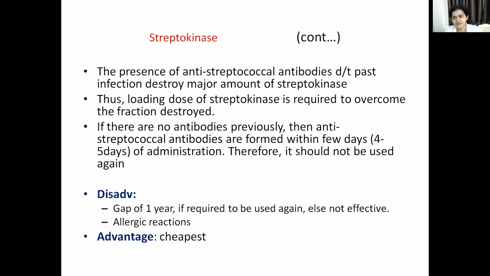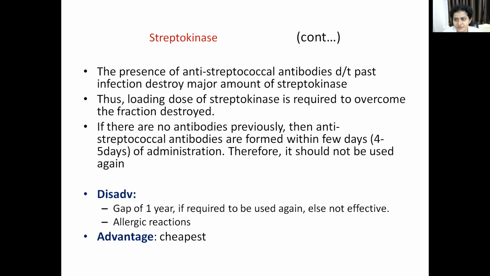It is produced by beta hemolytic streptococci. Once you administer this drug, our body will develop anti-streptococcal antibodies. And if the person has had any past infection of beta hemolytic streptococci, the person will already have anti-streptococcal antibodies. Because of these antibodies, when you give streptokinase, they will destroy a major amount of it. So the loading dose of streptokinase is required to overcome the fraction destroyed.